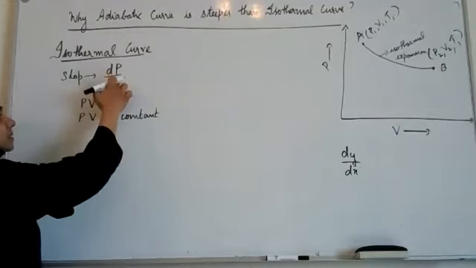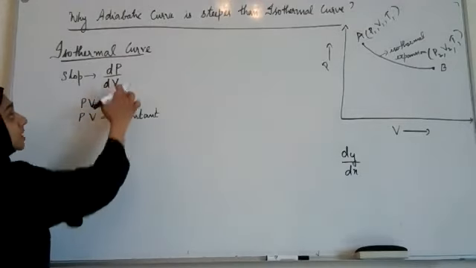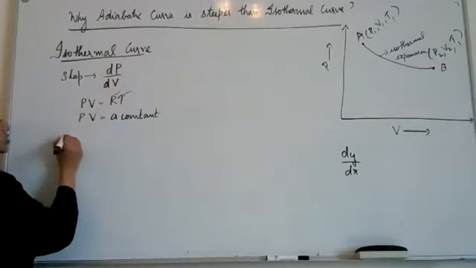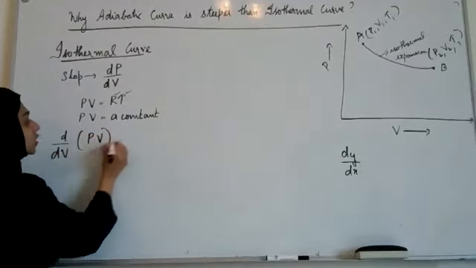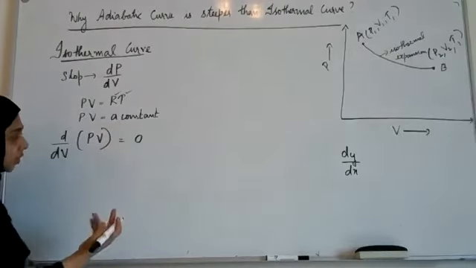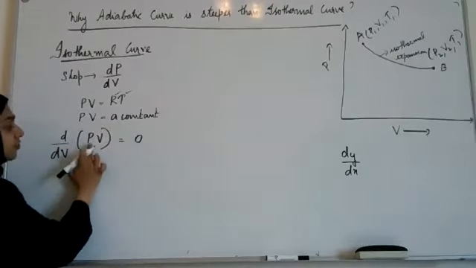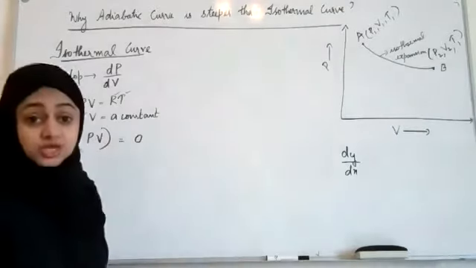Now to get dP by dV, I am going to differentiate this with respect to volume. So I am going to take d by dV of PV. If I take d by dV of a constant, it will be 0. So d by dV of PV is 0. Now pressure and volume both are changing, right?